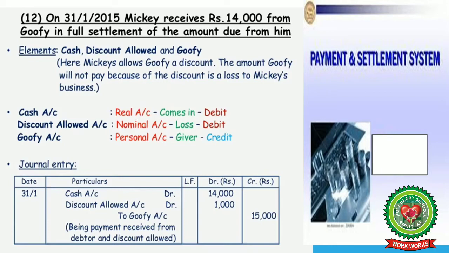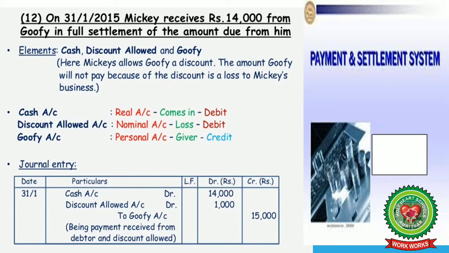So we have three elements here: cash account, discount allowed account, Goofy account. Cash account is an asset, it's a real account. Discount allowed is a loss, so it's a nominal account. And Goofy account is a personal account. So here we will follow the rule of debit what comes in, debit the loss, and credit the giver.